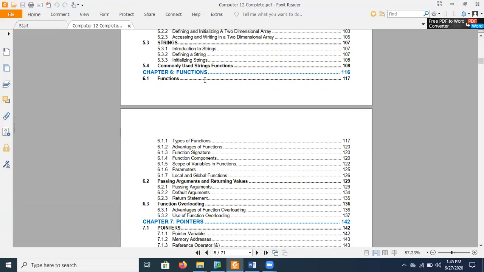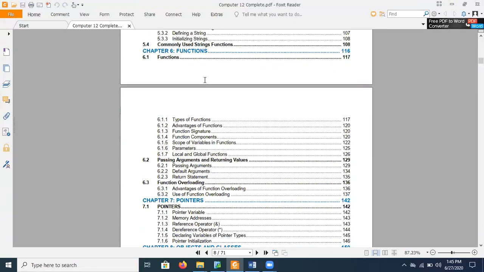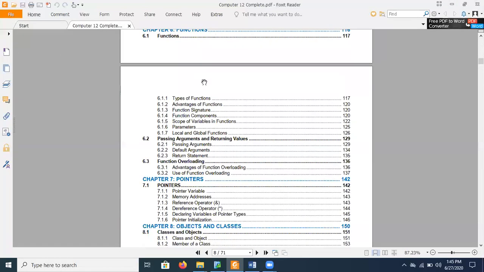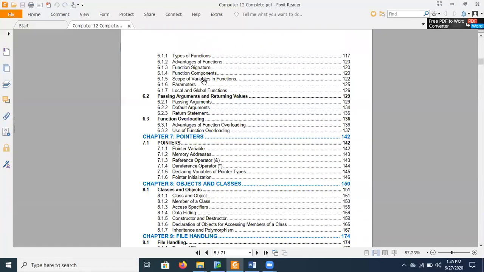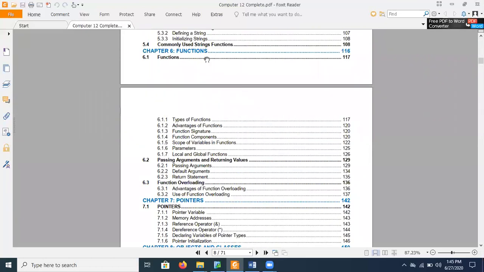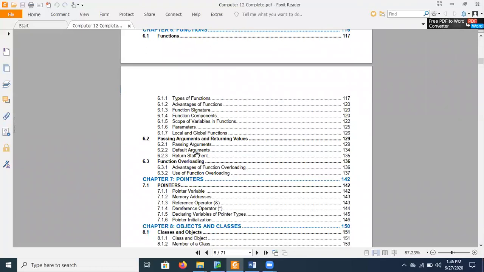After that, we have chapter number 6, that is functions. Functions are a very important chapter. Function is basically the essence of a programming language. Without function, no programming language can be built or developed. You cannot create software without using a function. So there is a huge list of functions, and we'll look at what these statements are and how these statements will be used in future.